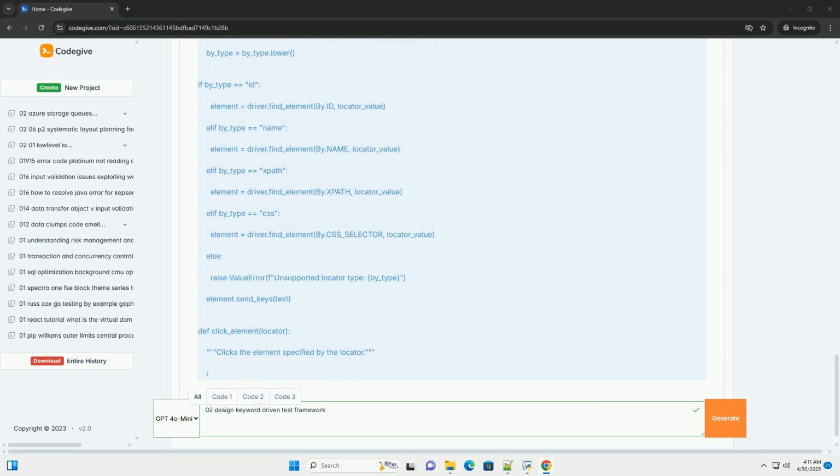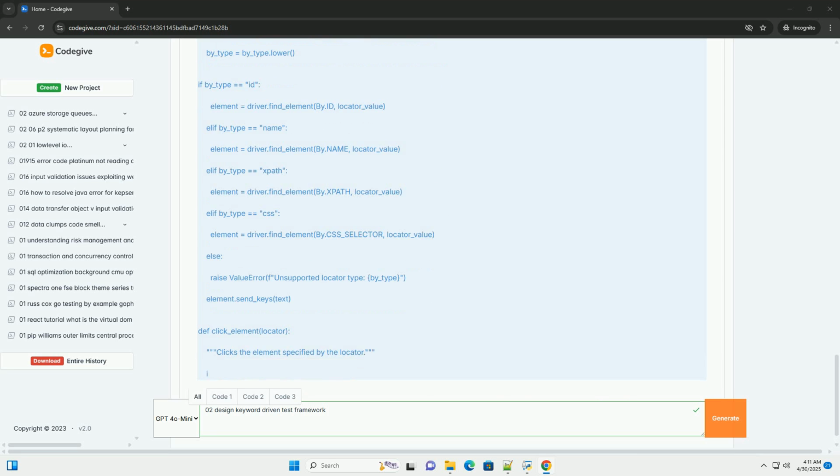Error handling: the ValueError exceptions in the keyword functions help to ensure that the keywords are called in the correct order and that required dependencies, like the browser being open, are met. This makes debugging easier. Global driver: the driver instance is made available globally. This simplifies access across different keywords within the library. This approach requires careful management to ensure consistency, and the conftest.py file, described later, handles setup and teardown.